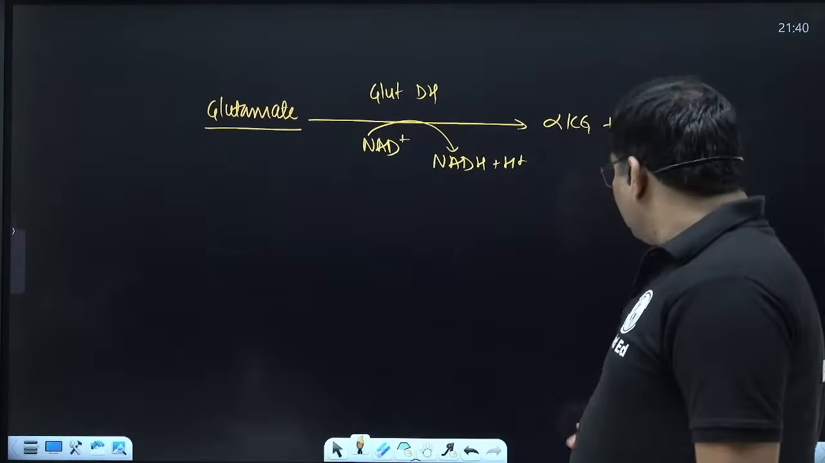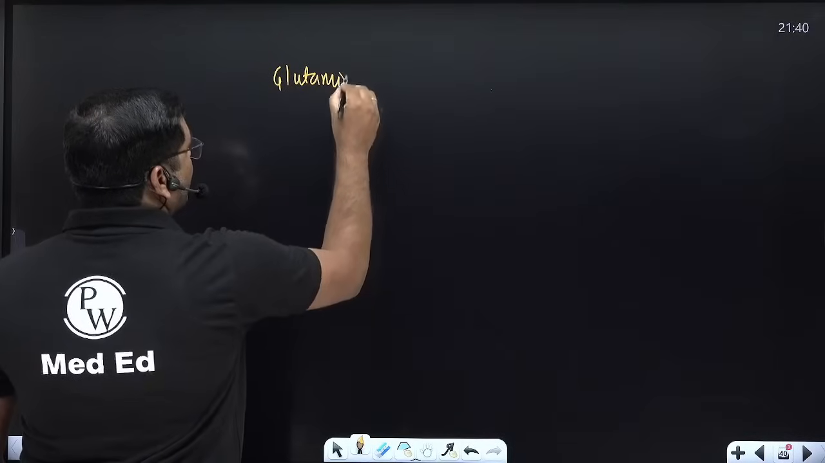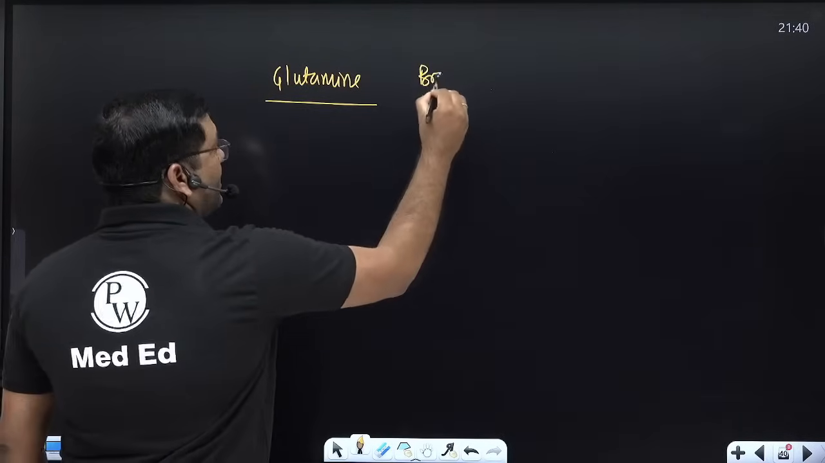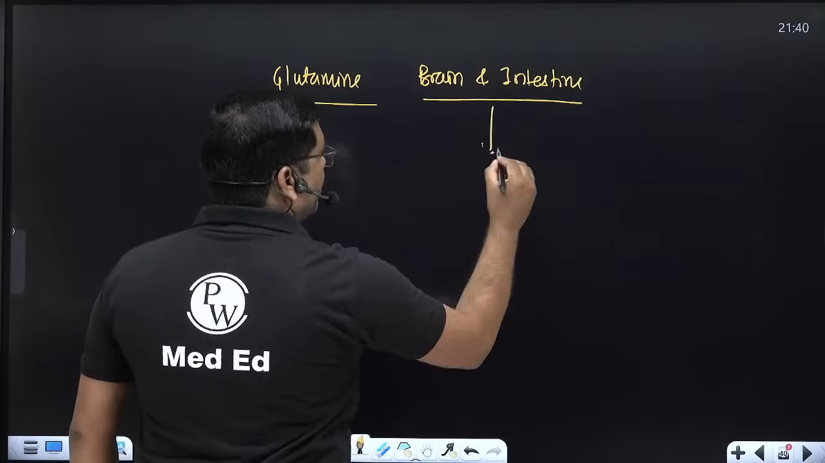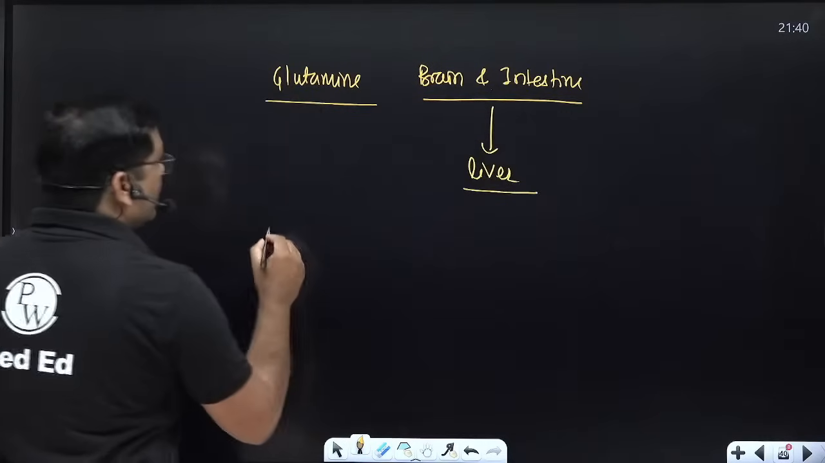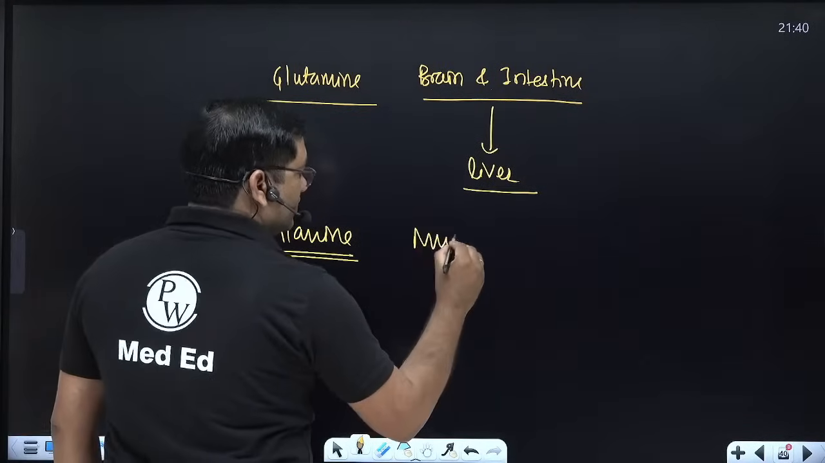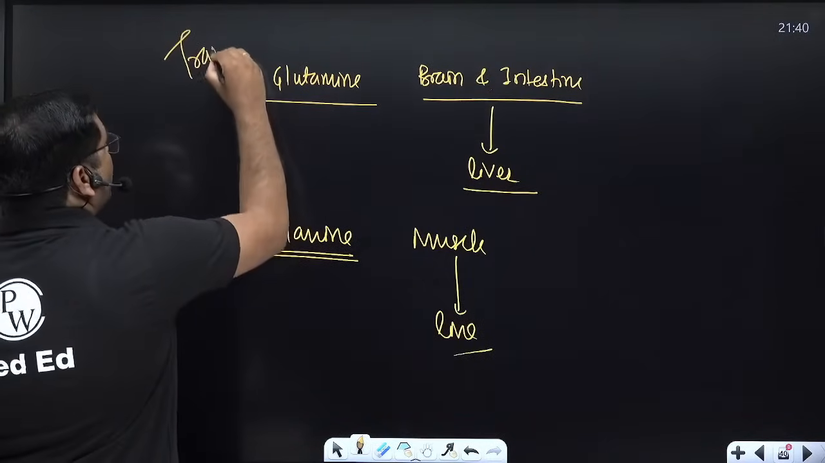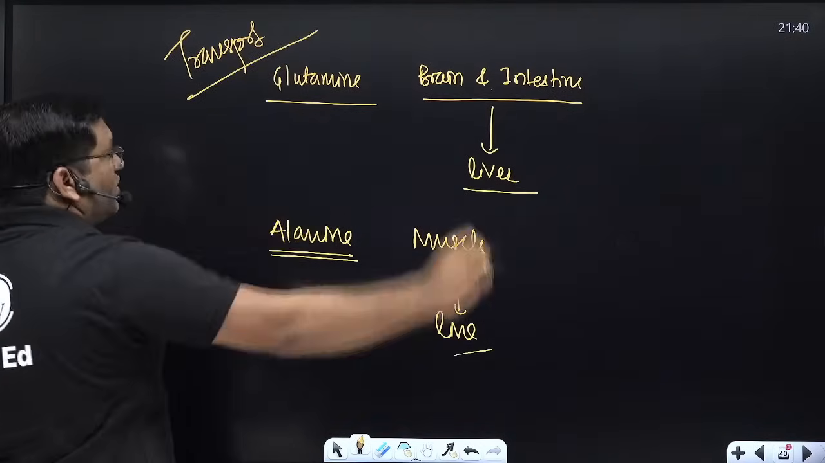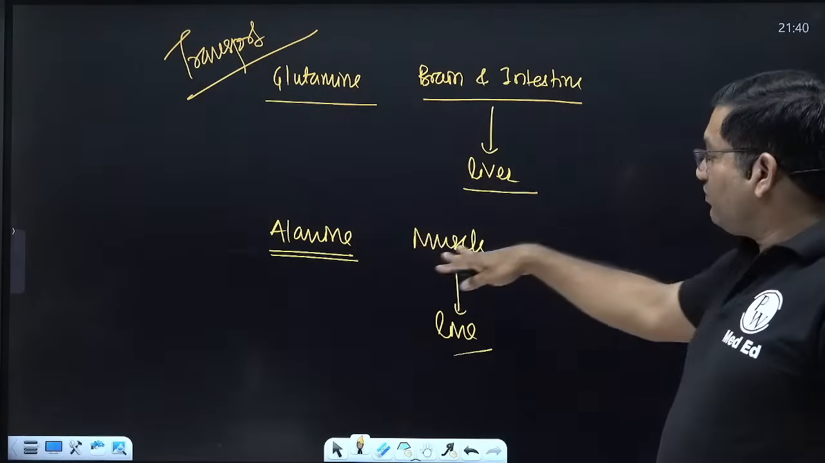And how is it transported? Ammonia is transported in the form of glutamine from brain and intestine to the liver, while in the form of alanine, by the glucose alanine cycle, it is from the muscle to the liver. So this is the transport form of the ammonia: in the form of glutamine from the brain and intestine to the liver, and in the form of alanine from muscle to the liver.